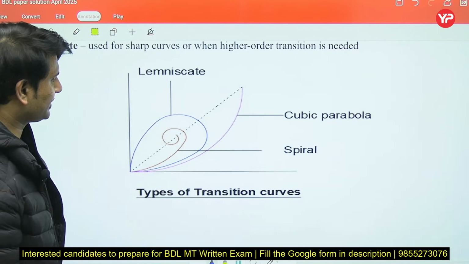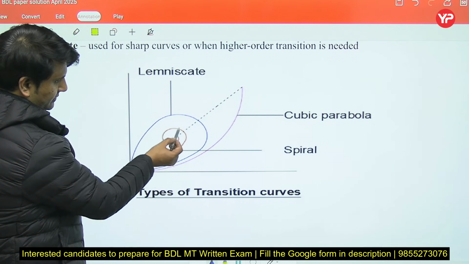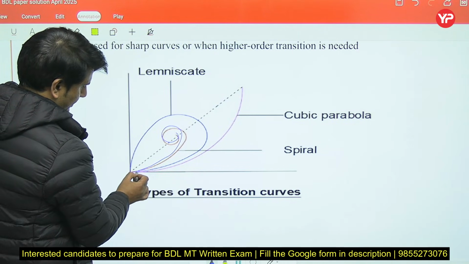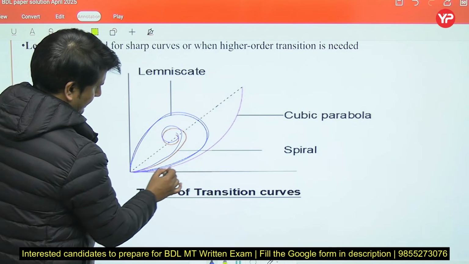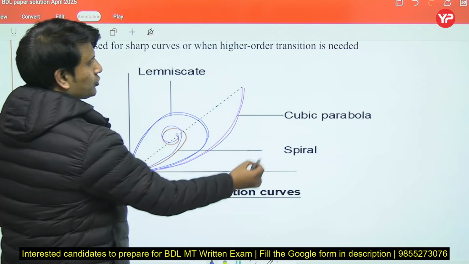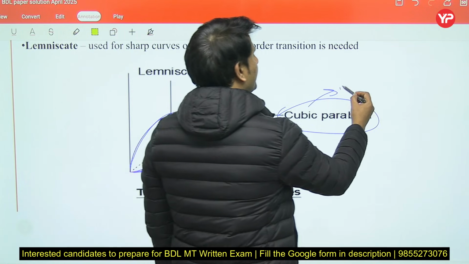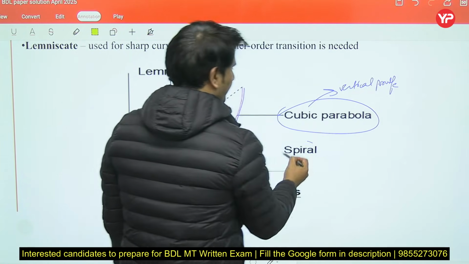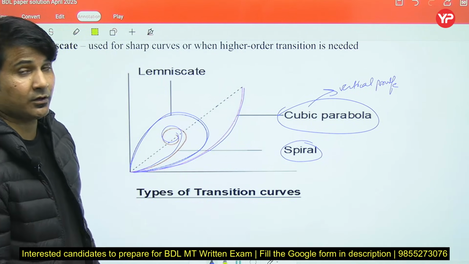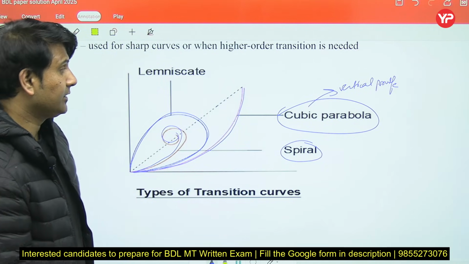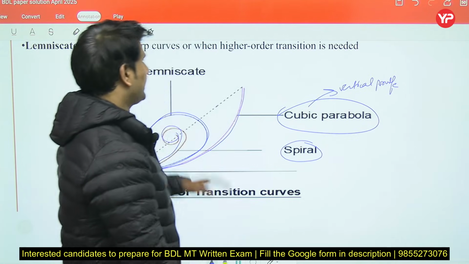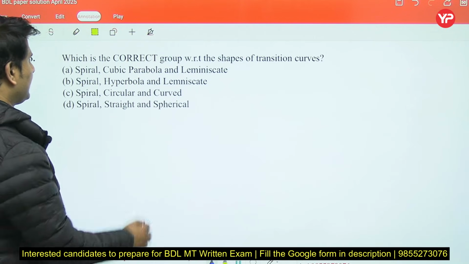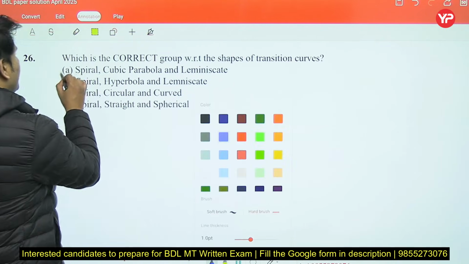So for the transition curves, the first one with the red diagram is the spiral, this is the lemniscate, and the last one is the cubic parabola. Cubic parabola is generally preferred for vertical profile or vertical alignment, right? And spirals are generally preferred for horizontal alignment, in the case of highways. So the right option will be spiral, cubic parabola, and lemniscate. Yes, so the right option will be A.